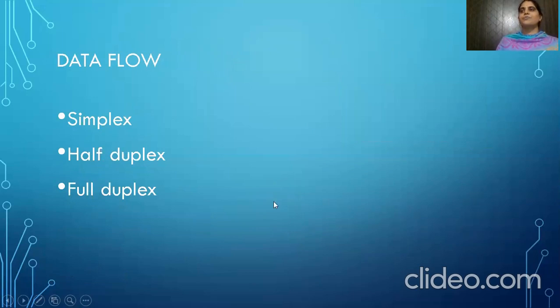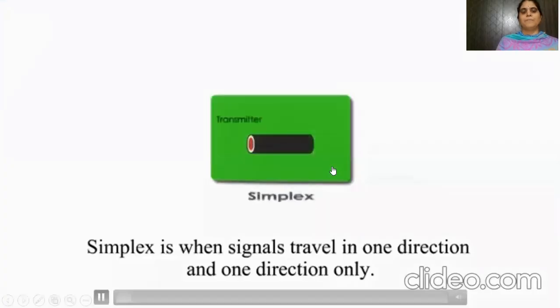Next is data flow: how the data is transferred between the sender and the receiver. Here we have three types of data flow models. One is simplex mode, the second is half duplex, and the third is full duplex. In detail, we'll see simplex.